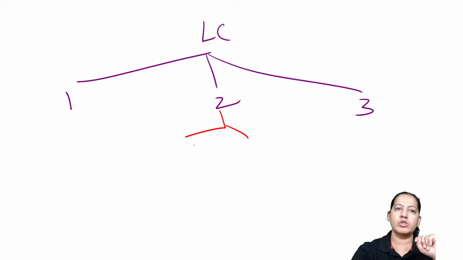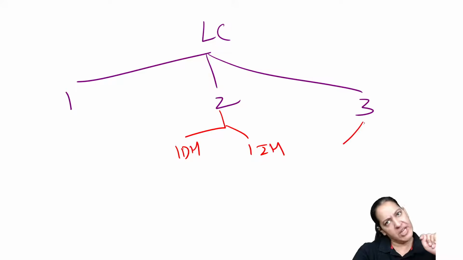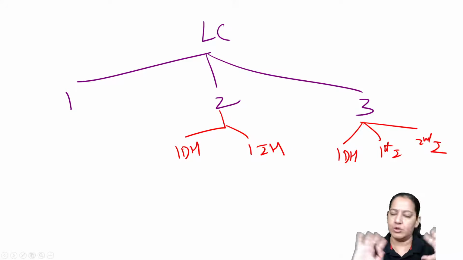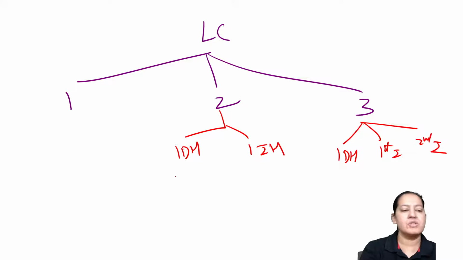If it is 2 hosts, 1 is definitive as I have told you and 1 is intermediate as I have told you. If 3 hosts are there, definitive is always 1, the others remaining will be intermediate. So intermediate will be 2. This is first intermediate and this is second intermediate. Do you have any doubt in this? No one has any doubt. Definitive host is 90% of the time humans. So man is the definitive host.